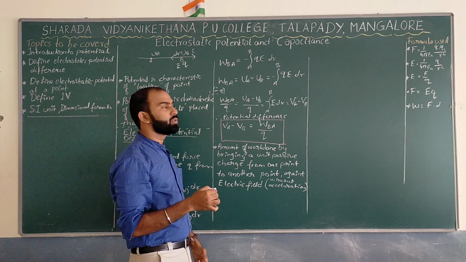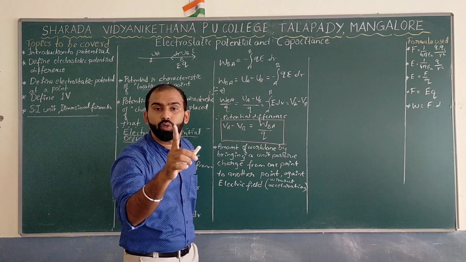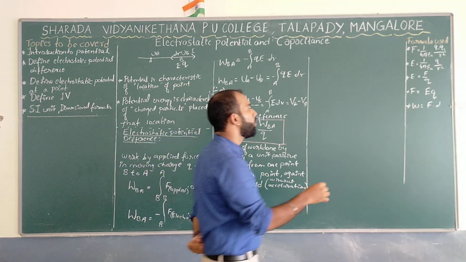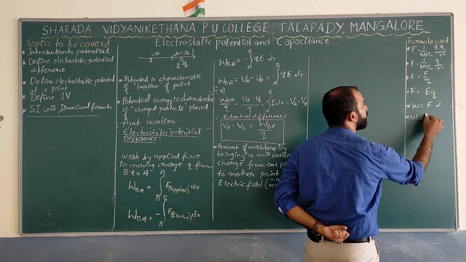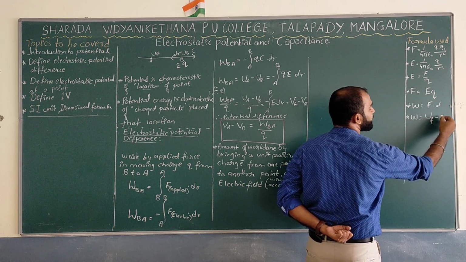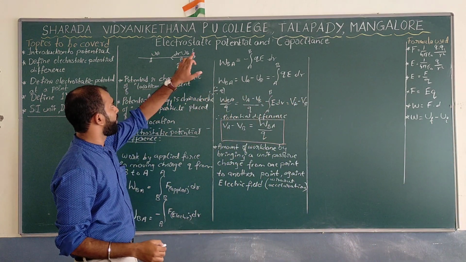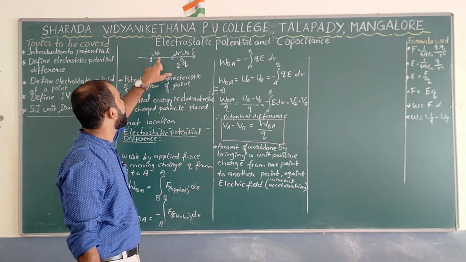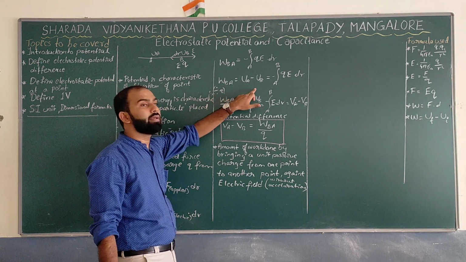So this is what I want to say. Based on the first chapter, the work-energy theorem, work done is equal to the change in potential energy, that is, final potential energy minus initial potential energy. What should be the initial potential energy over here? UB. What should be the final potential energy? UA. So that's why we write UA minus UB.